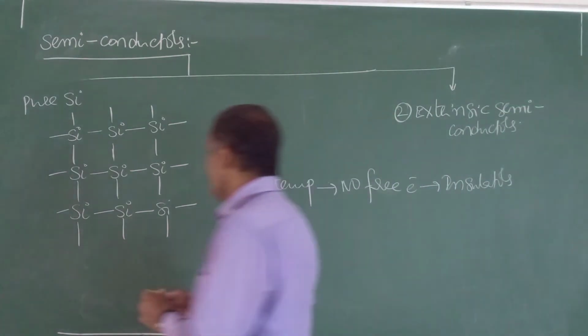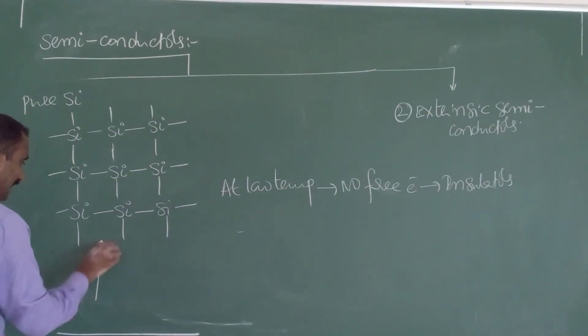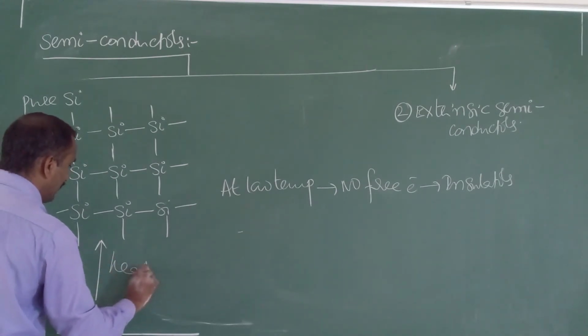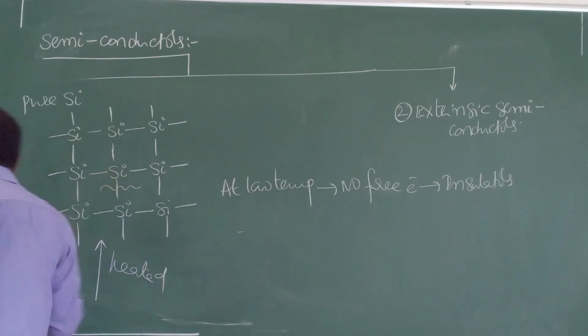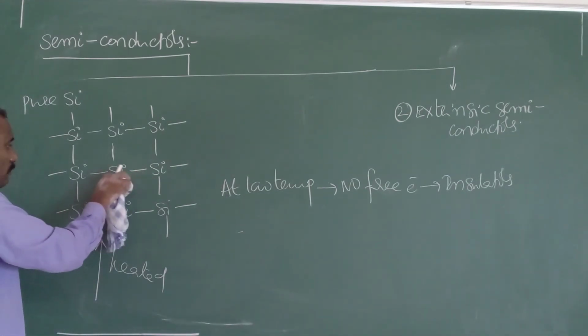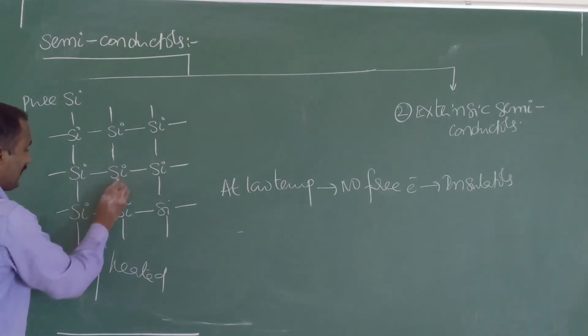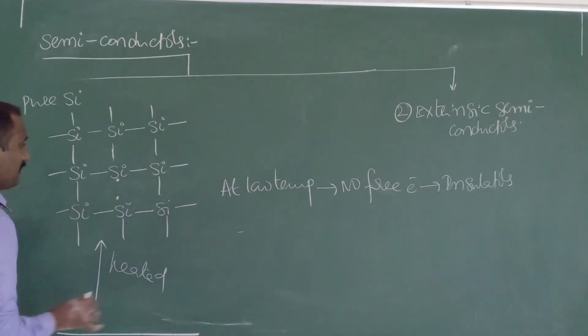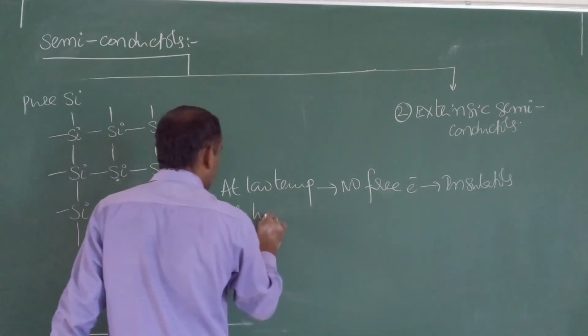That's the insulator. If you provide high temperature, whenever it is strongly heated, what happens? Some of the bonds are broken. Then there is an availability of free electrons.